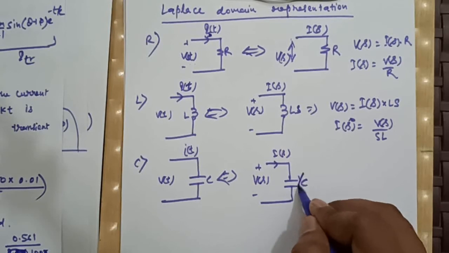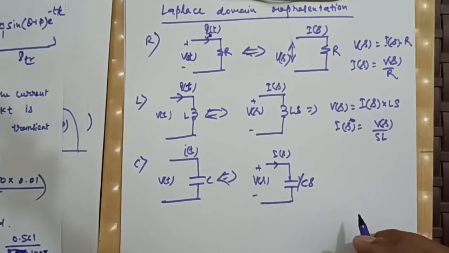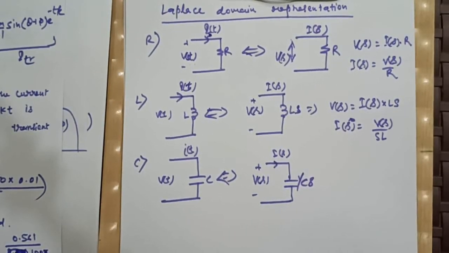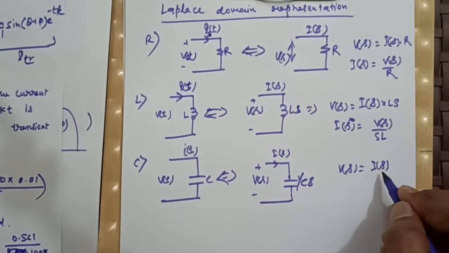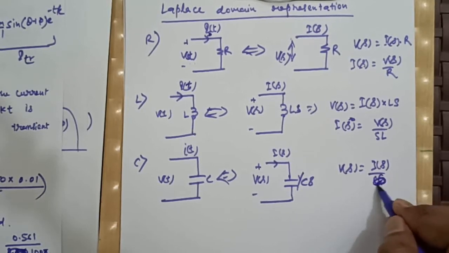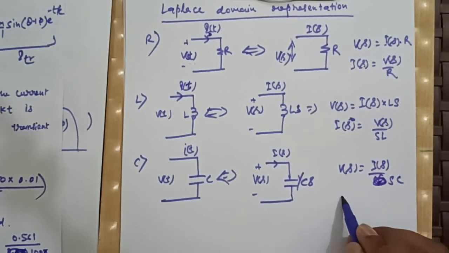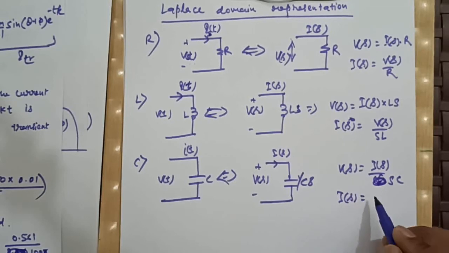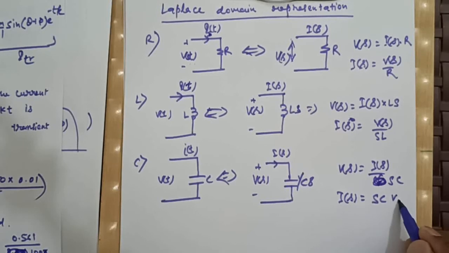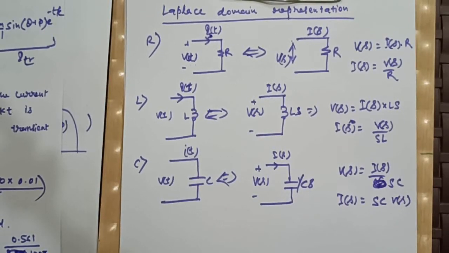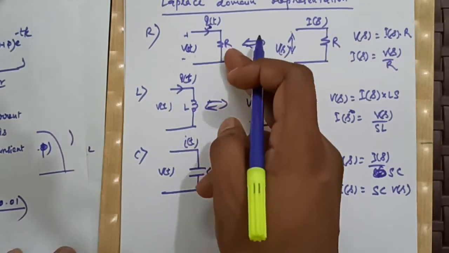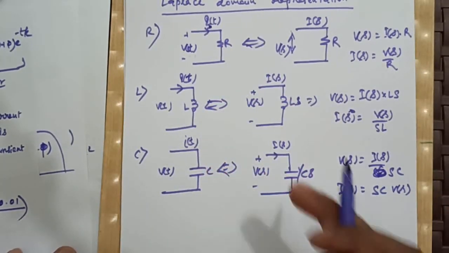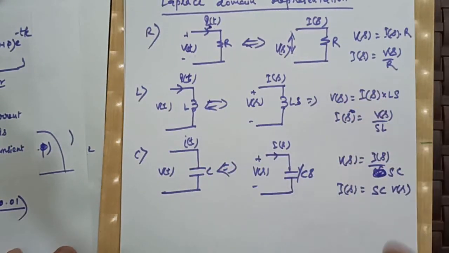Then this will be represented as 1 by Cs, and our V(s) will be I(s) by Cs, or our I(s) will be sC into V(s).